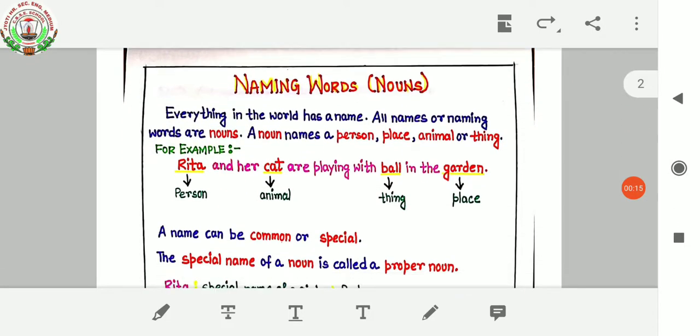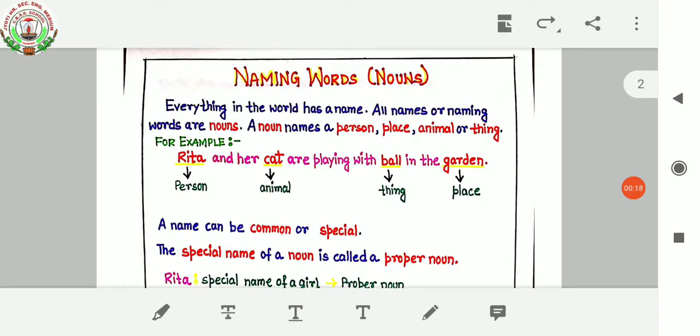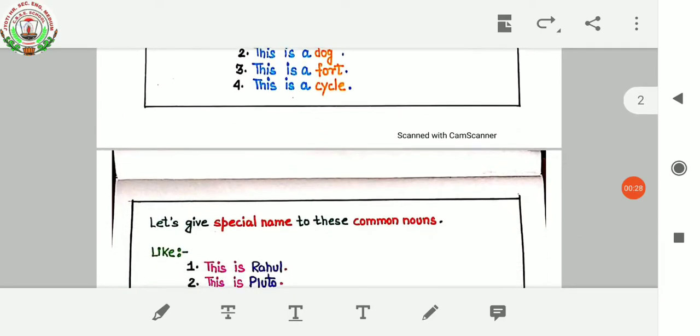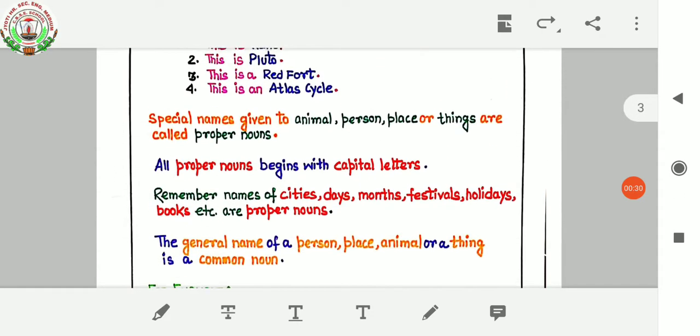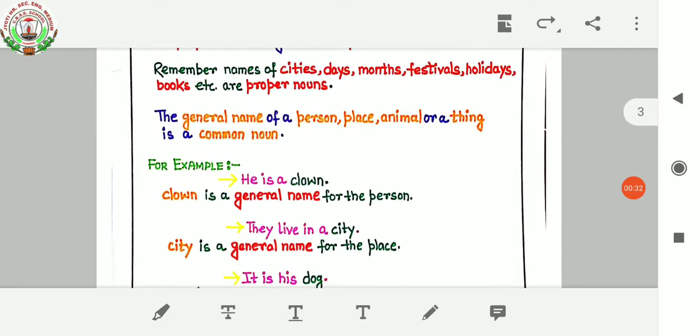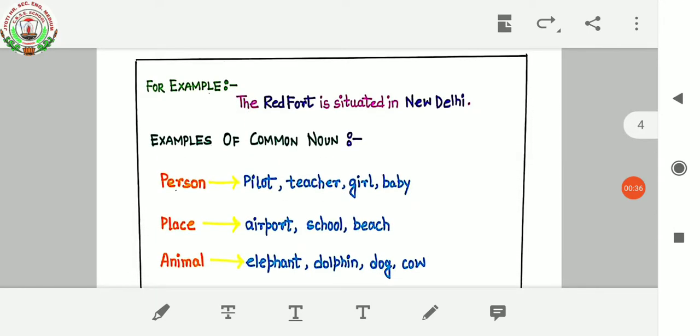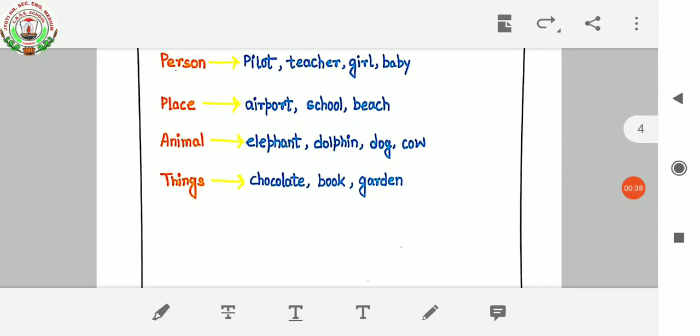My dear children, in our last online classes, we have learned about nouns, that is, naming words. We came to know what are nouns, what is proper noun, what is common noun, where to use capital letters for proper noun, and we have seen some of the examples related to common noun.